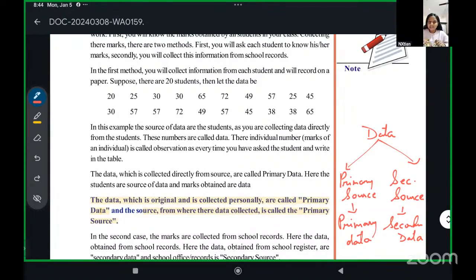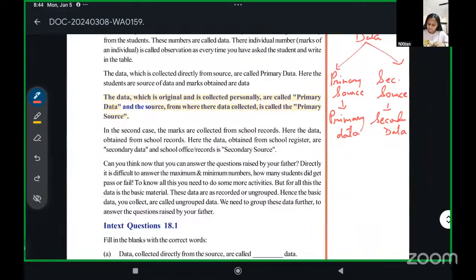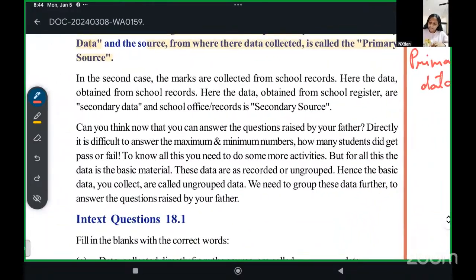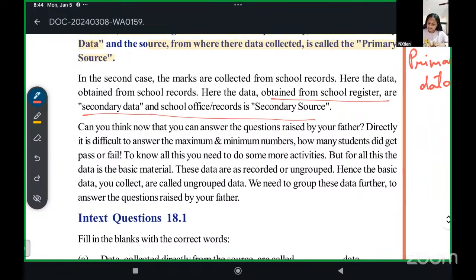When you ask the person directly, that person is known as the primary source. When you ask from any other place, that person is known as a secondary source. Now the data collected from a primary source is known as primary data. Data collected from a secondary source is known as secondary data. Now here it is written: from the records, school register, office records, when you collect it, it is secondary data.